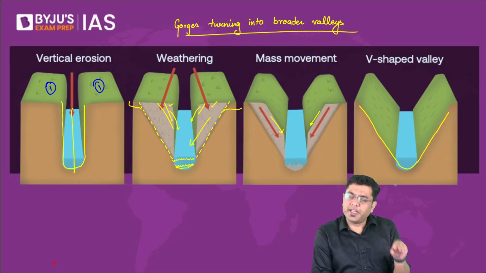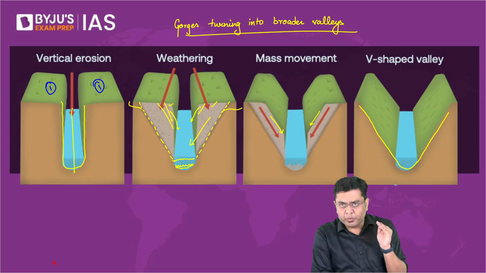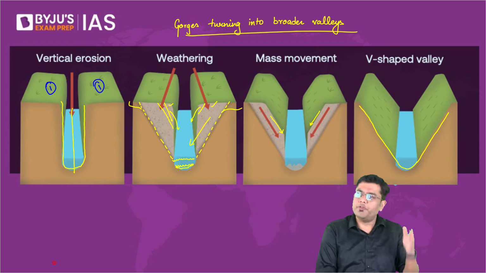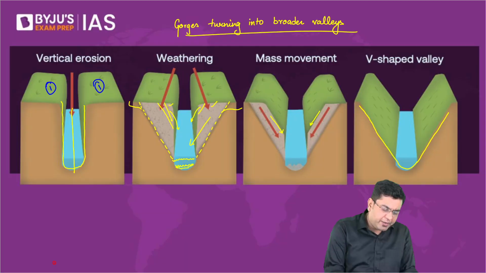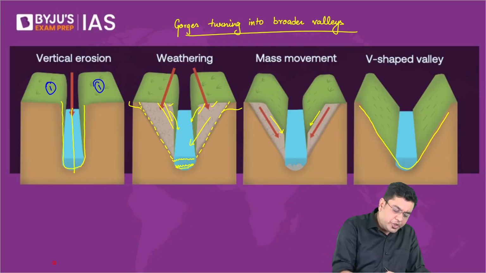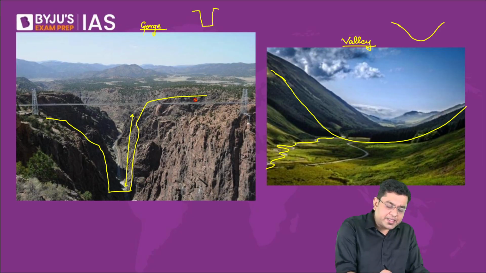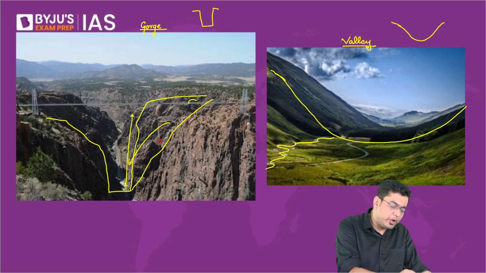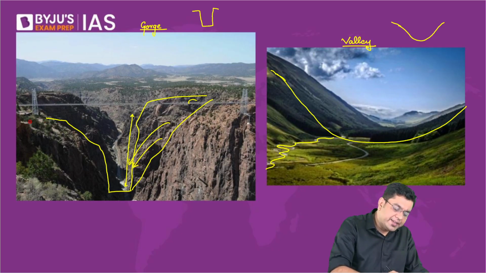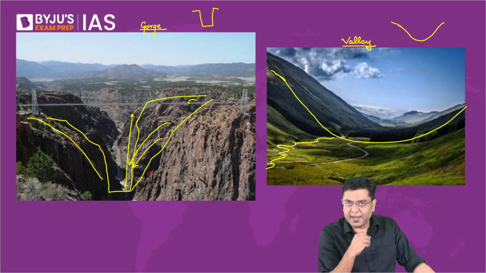Widening of the gorge will take place due to weathering and mass movements, which will be initiated on the vertical wall section. So you can imagine that eventually these areas of rocks that you see will start falling after the weathering action. Observe here, already the slope has been created, whereas in this portion there is still some verticality associated.